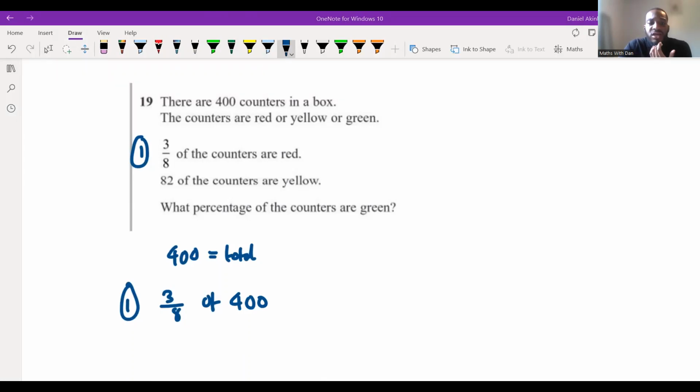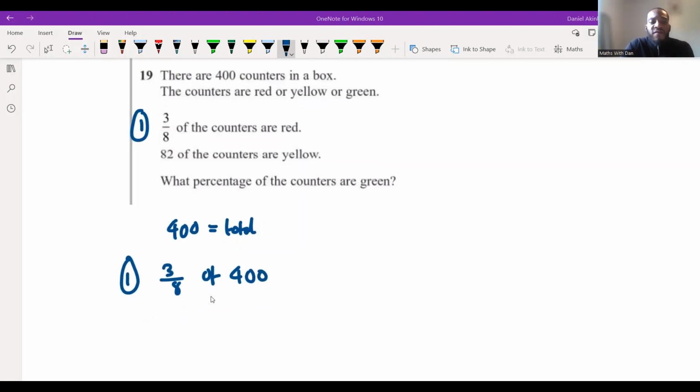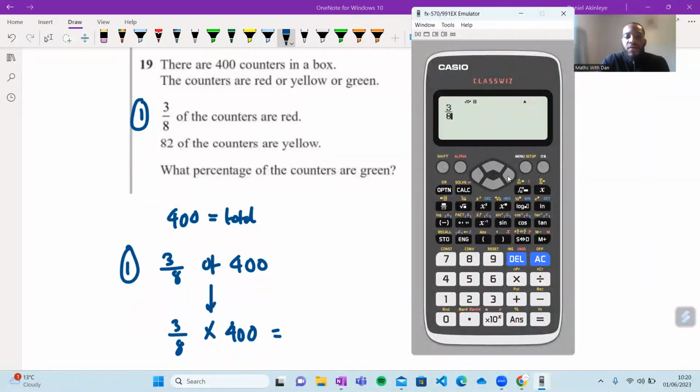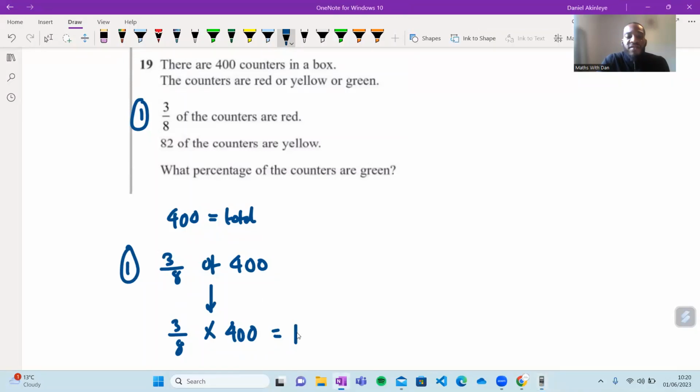Now, let's calculate this. What does "of" mean when we're dealing with these types of questions? Well, of is just times. So it's 3/8 times 400. We could use our calculator to directly calculate how many red counters we have. So we have 3/8 multiplied by 400. This is equal to 150. So for sure, there must be 150 red counters. How many of us got to this part?